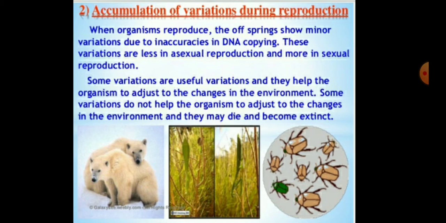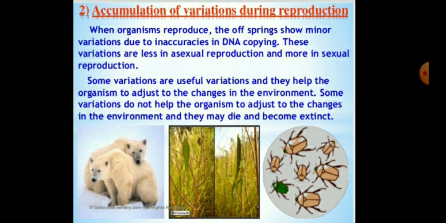So, children, in our previous classes, we have discussed heredity and variation, and also the terminology of genetics. Today we are going to discuss the accumulation of variation during reproduction and the monohybrid cross.